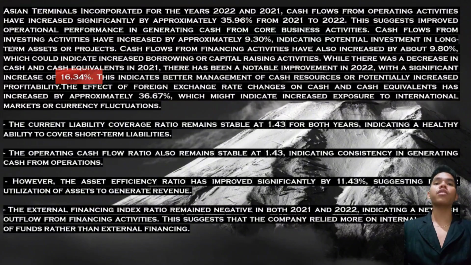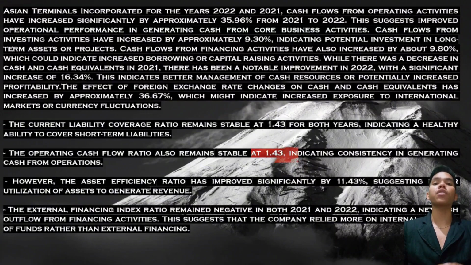The effect of foreign exchange rate changes on cash and cash equivalents has increased by approximately 36.67%, which might indicate increased exposure to international markets or currency fluctuations. The current liability coverage ratio remains stable at 1.43 for both years, indicating a healthy ability to cover short-term liabilities. The operating cash flow ratio also remained stable at 1.43, indicating consistency in generating cash from operations.